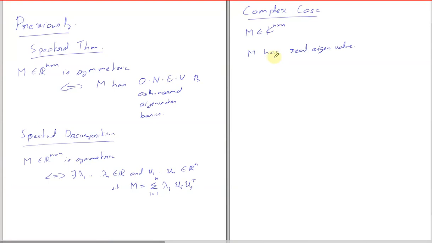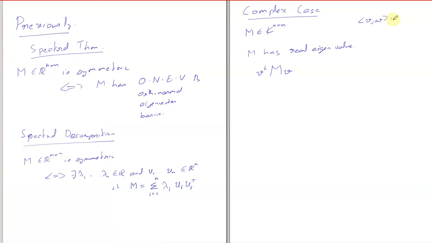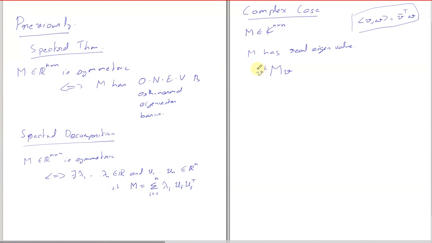We assumed an eigenvector V and then we calculated V transpose M V. Remember, in the complex case, the dot product V dot W is V bar transpose times W. So if we want to do the same here, we have to do V bar transpose.